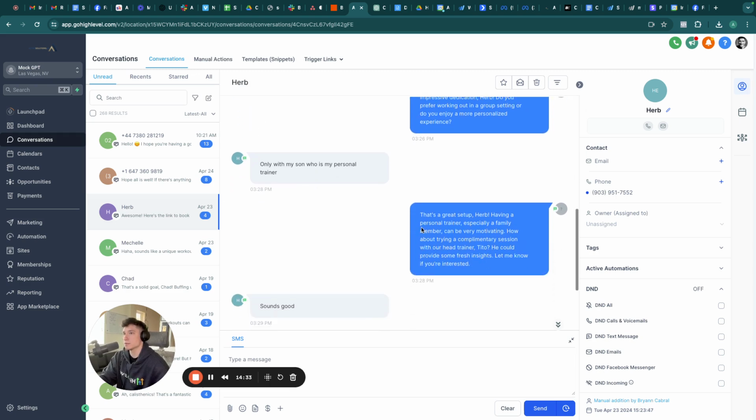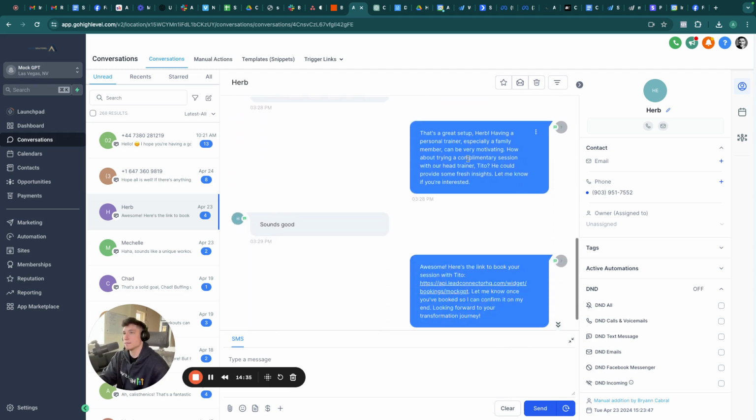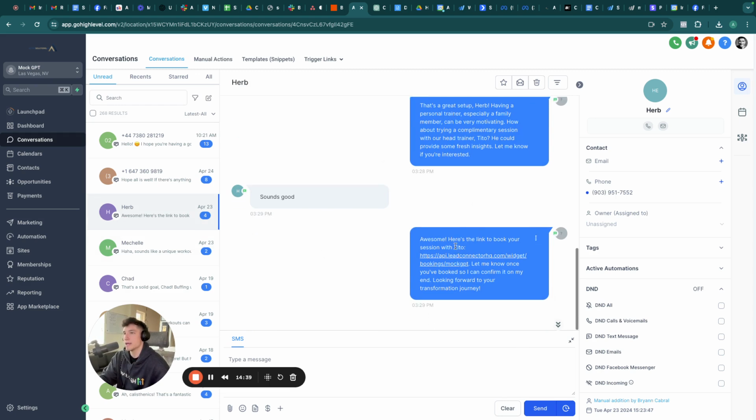Only with my son as a personal trainer. That's a great setup. And then sounds good. Ask for permission to book that appointment. Bam, sends the appointment link. Let me know once you book so I can confirm it on my end. Looking forward to your transformation journey. So this is exactly how we want these conversations to go when the bot is set up.